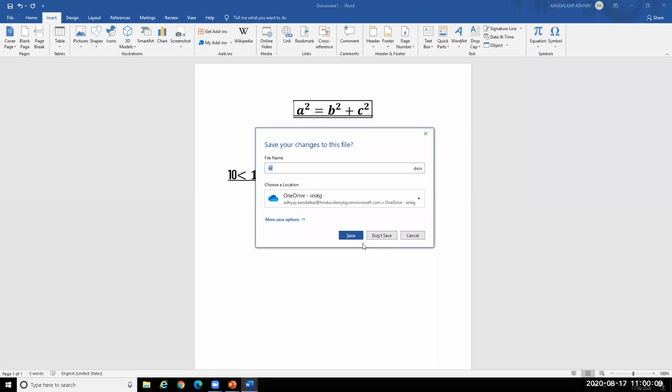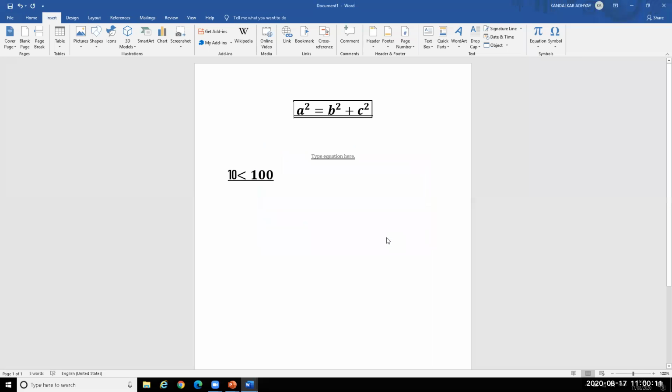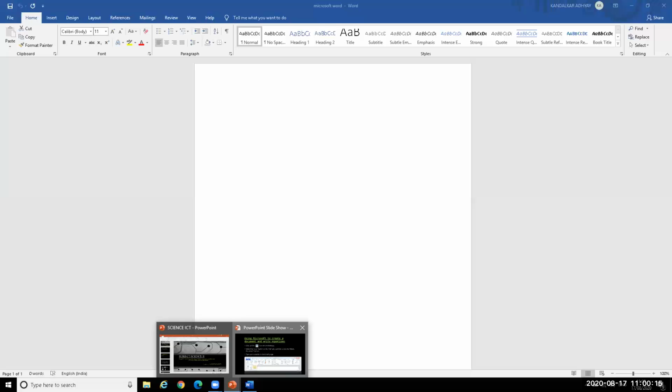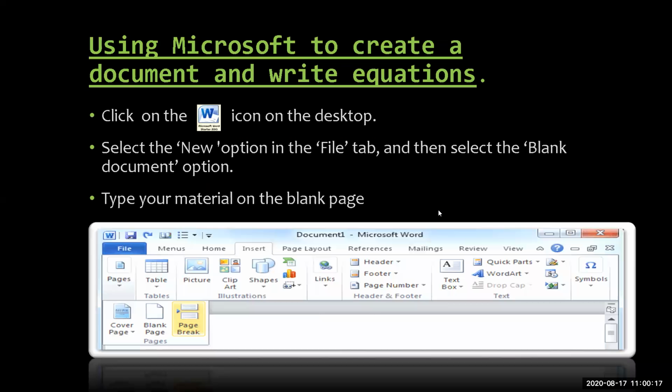If you want to save it, you can save it. Okay. So this is all about Microsoft Word. With the use of Microsoft Word, we can create documents.